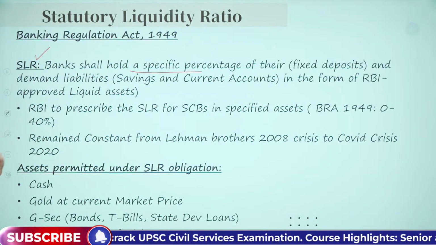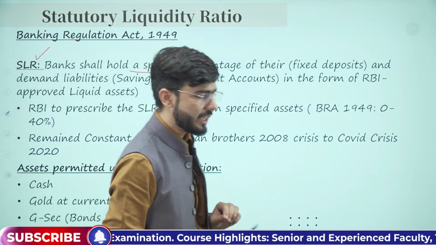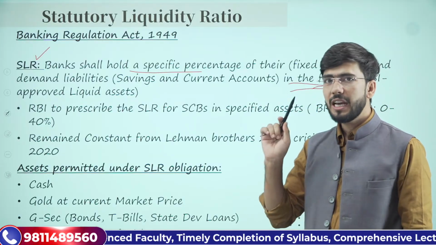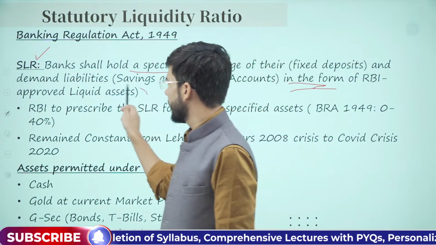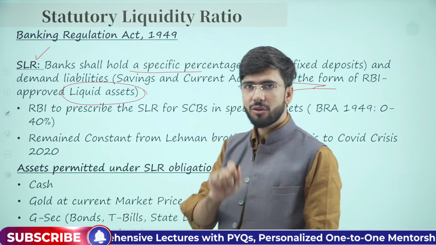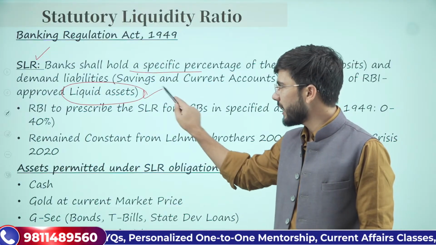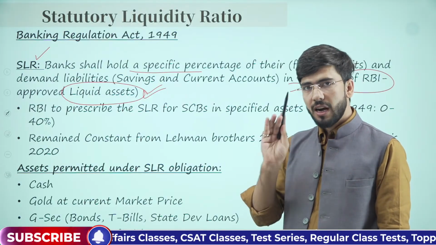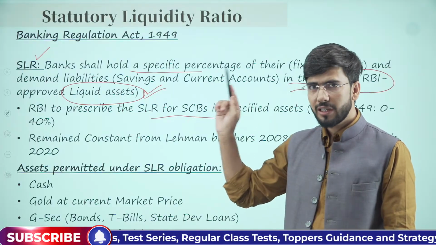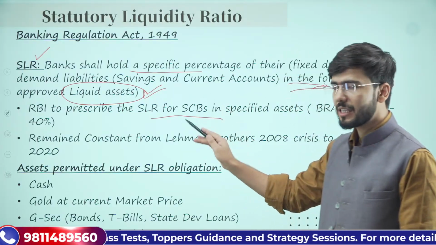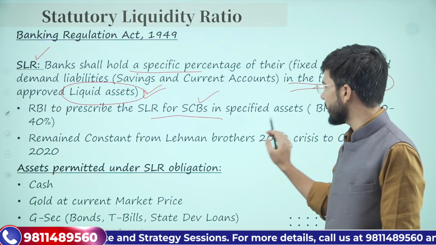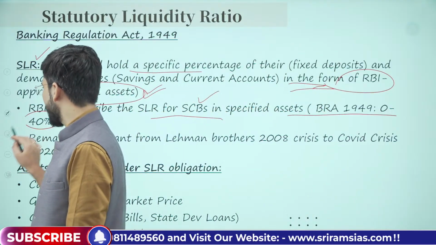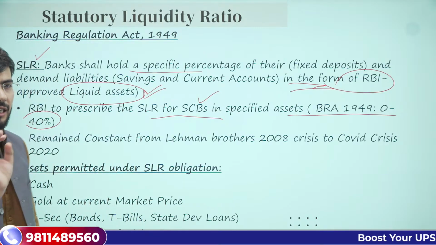Next is SLR, which is a bit complicated topic. Banks should hold a percentage of their fixed deposits and demand liabilities in the form of RBI approved liquid assets. Remember this, वो इस पैसे को इन्वेस्ट कर सकते हैं. कहाँ पे इन्वेस्ट करेंगे? लिक्विड एसेट्स में. कौन से लिक्विड एसेट्स में? जिनको आरबीआई ने अप्रूव किया है उसके बाद ही. RBI has the power under this Banking Regulation Act of 1949 that it can regulate SLR for the scheduled commercial banks. As per this act, the SLR can be up to 40%. 0% से लेके 40% तक RBI बोल सकता है SLR रखने को.